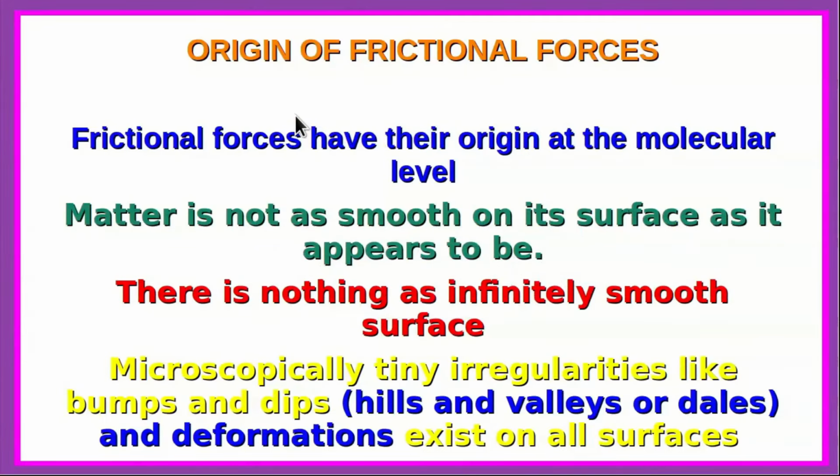Now let us inquire into the origin of the frictional forces. For this we have to go deep down to the molecular level of materials. Matter at this level is not as smooth on a surface as it appears to be. In fact, there is nothing as an infinitely smooth surface. When we go to the molecular level, there are microscopically tiny irregularities like bumps and dips, or hills and valleys or dales, and deformations existing on all surfaces, however smooth they may be.